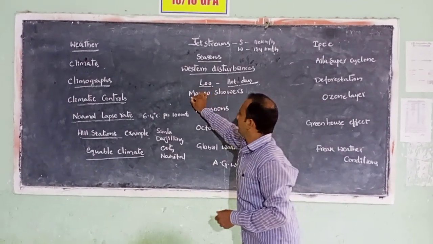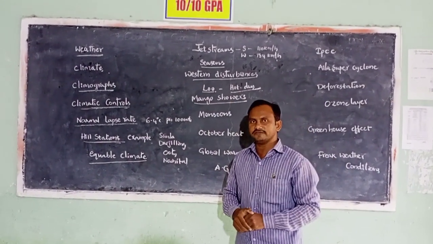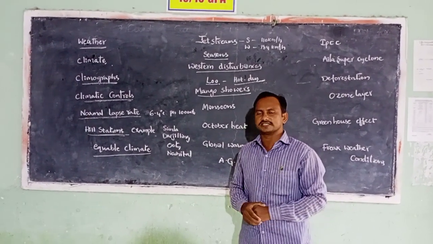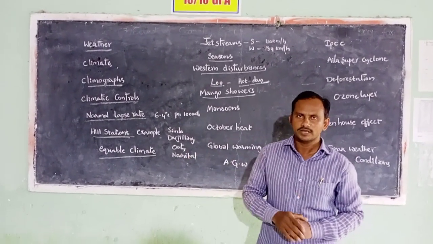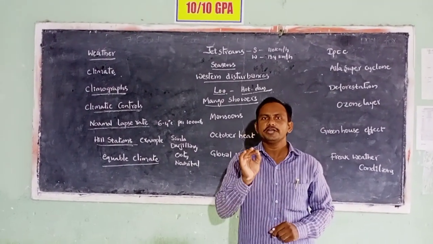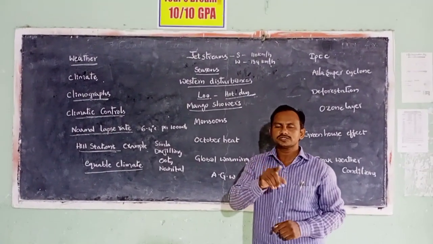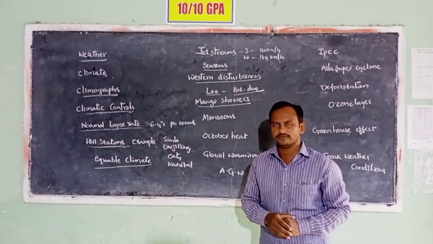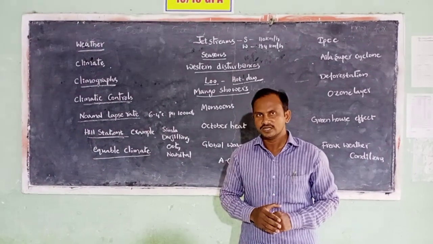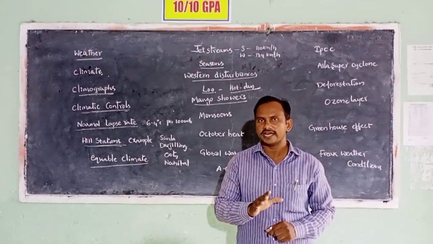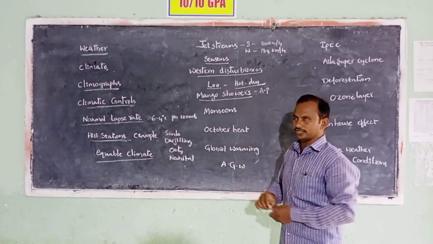Let's see about the mango showers. Listen carefully. The summer season is going to end by the month of May. By the end of the summer season, pre-monsoon showers are common in the Deccan Plateau. Those pre-monsoon showers are helpful for the early ripening of the mangoes as well as other plantations. They are known as mango showers, especially in our state Andhra Pradesh.